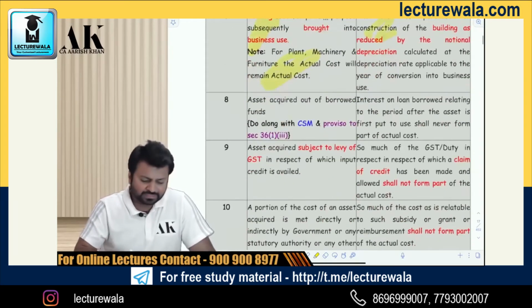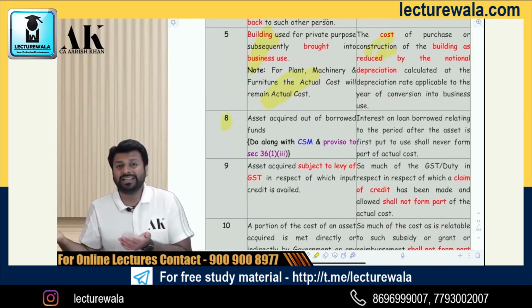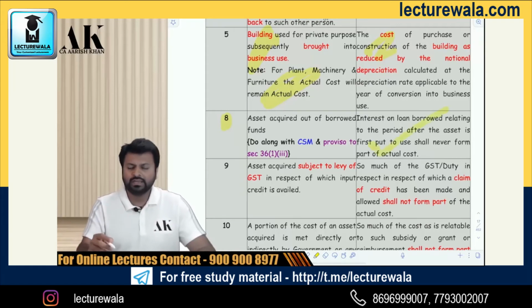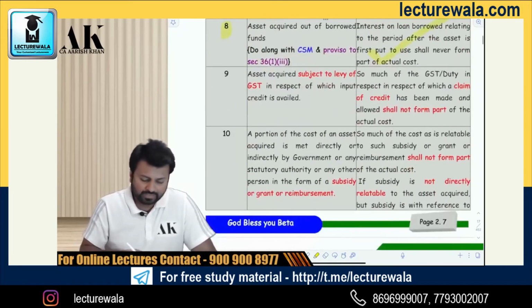Okay. Explanation 6 and 7 we will be taking up later on with amalgamation. Explanation 8 we have already done. Once the asset is put to use, if you have taken any loan, then that interest will not be capitalized to the cost of the asset. That will go to the revenue account, that is the P&L account, and you can claim it as a revenue expenditure under section 36(1)(iii).